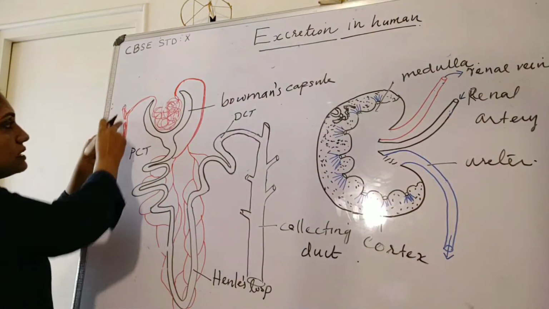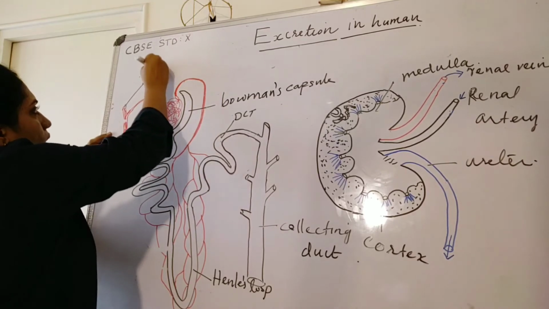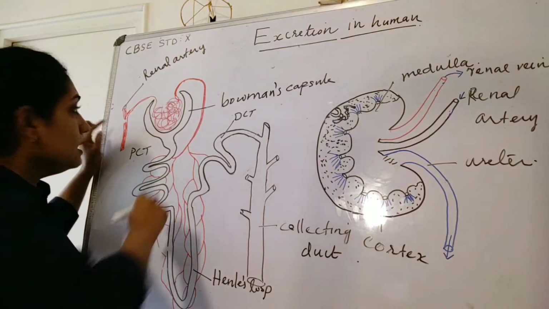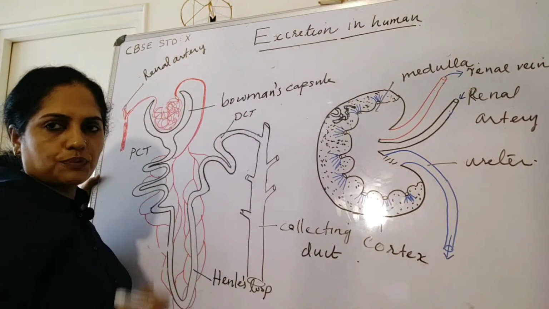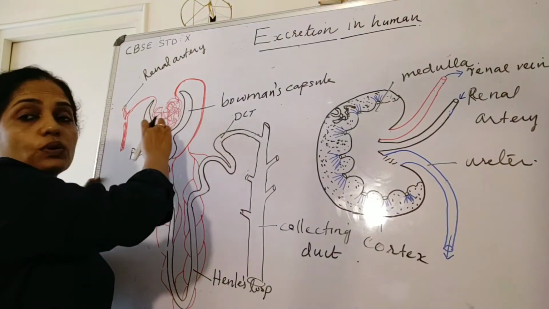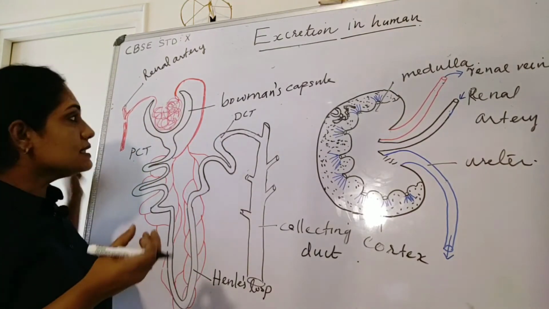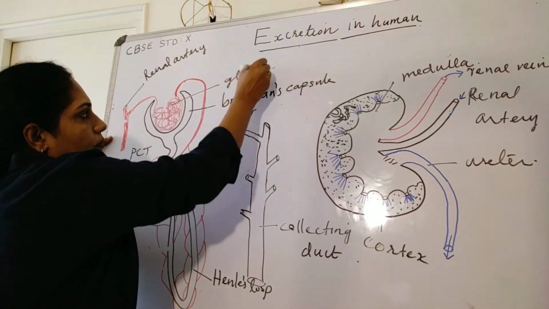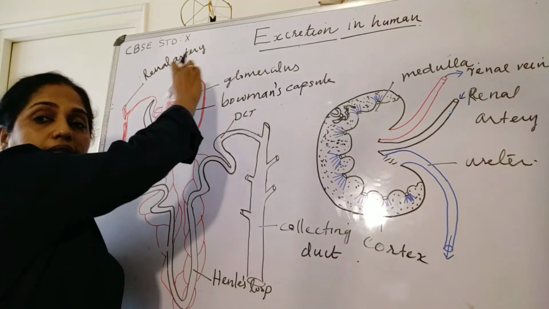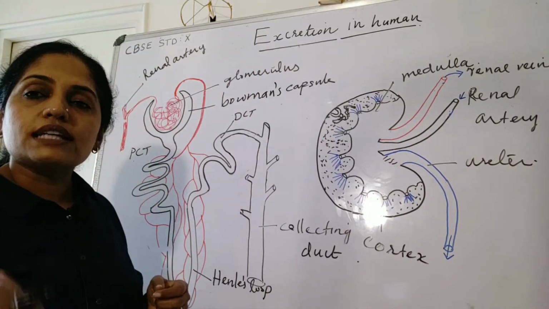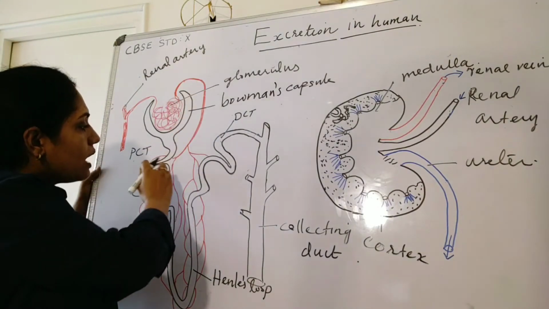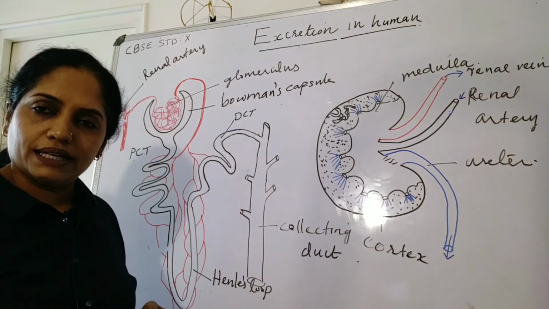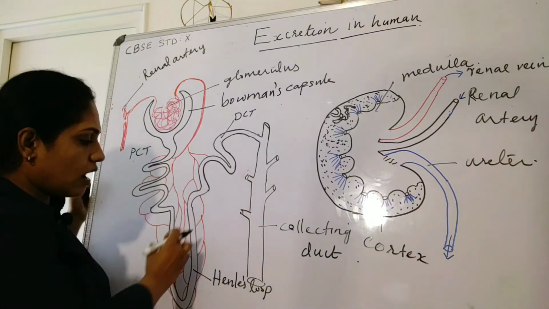Look here, this is the renal artery. One branch of this renal artery enters into the Bowman's capsule and branches into a network of capillaries. This network of capillaries is called the glomerulus. And these capillaries again emerge out to form a highly branched network of blood capillaries, and they wrap around the